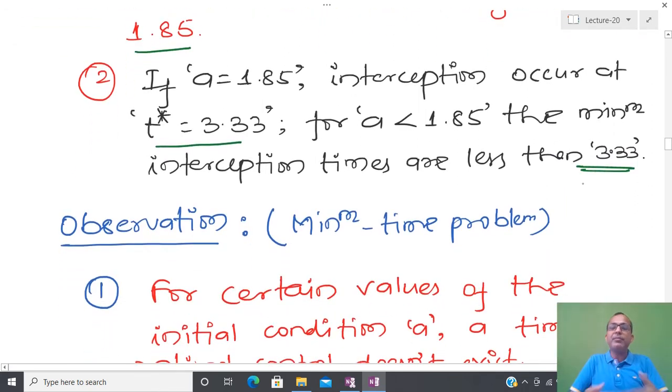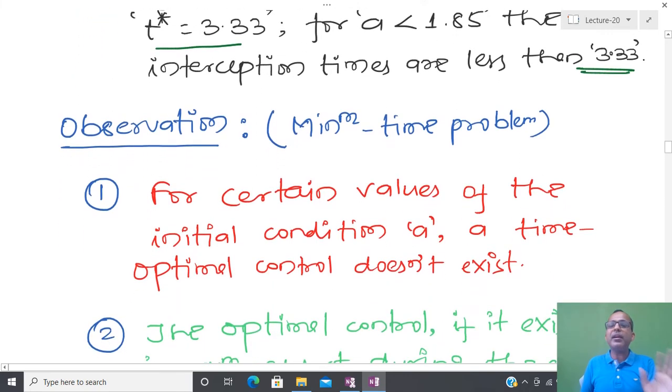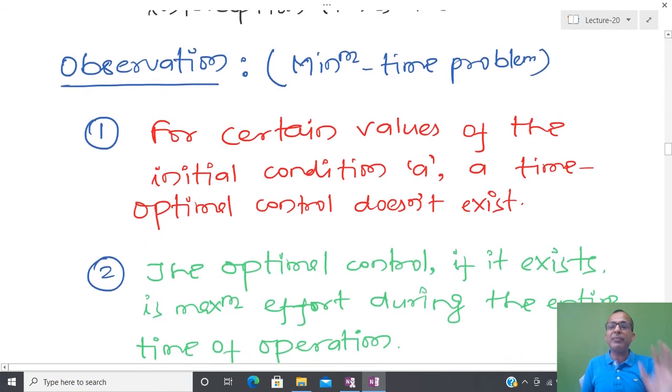So if the minimum time is greater than this, then I can claim that optimal control doesn't exist for this particular problem. So from this simple problem, what we have seen is that the optimal control or minimum time control problem is not so straightforward.